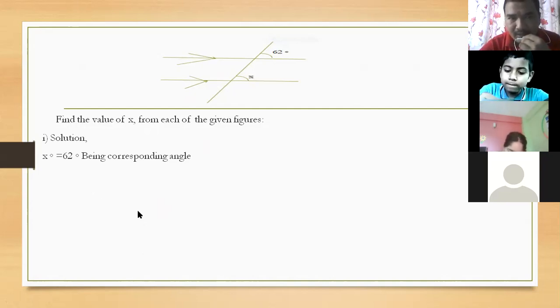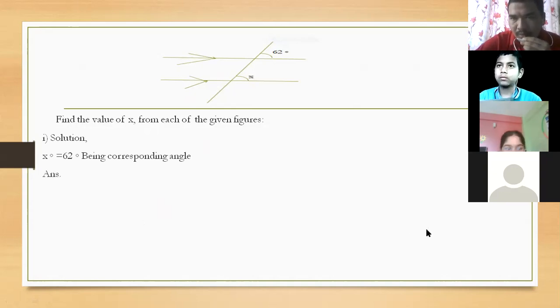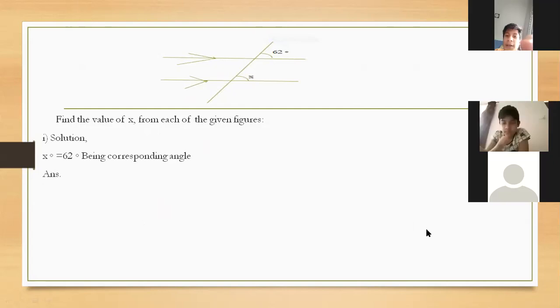Now look here. This is the answer of this figure only. Have you understood this? X and 62 degrees are what? Corresponding angles. They are equal because these two lines are parallel. Okay. Yes, sir.